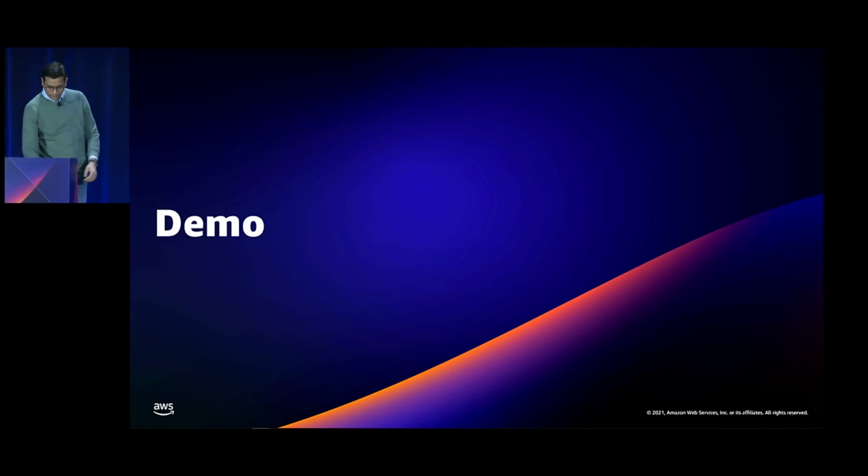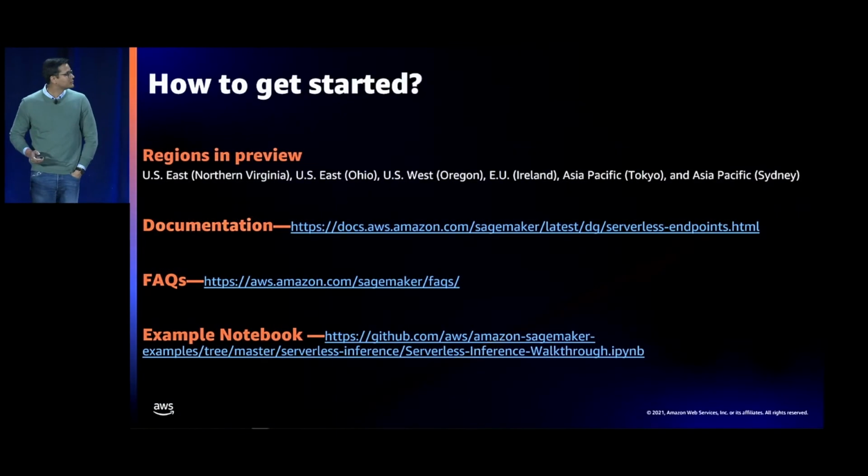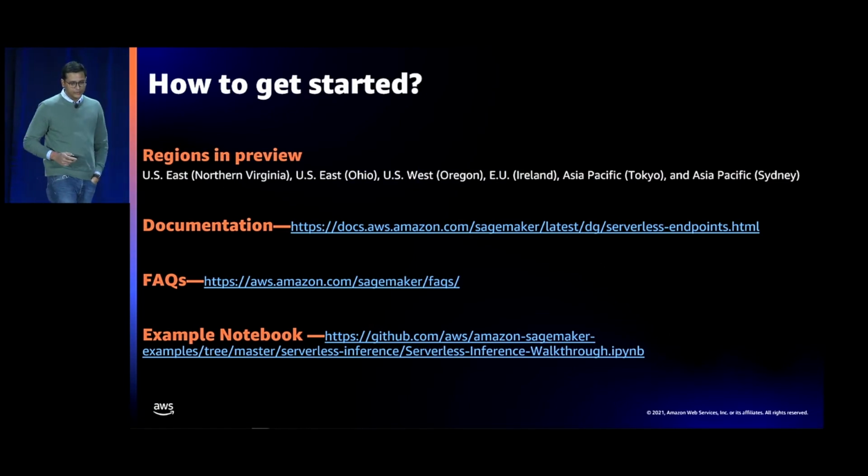Thanks, Ram. So I think there are a few other things that we wanted to share with you before we start Q&A. The first thing is that it's in preview. So it's in 6 regions currently available for you to start using, start testing. We also have the links to the documentation, the FAQs, and the example notebook. I think the example notebook is a great place for you to start.